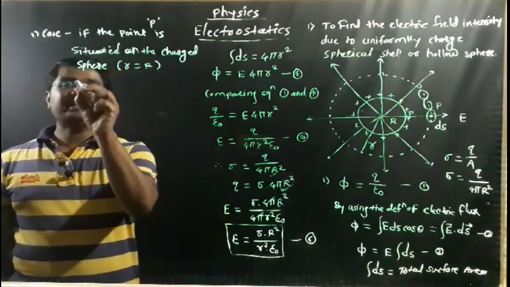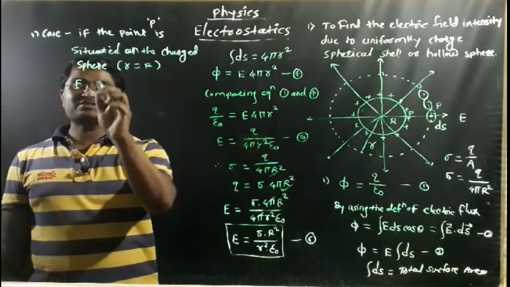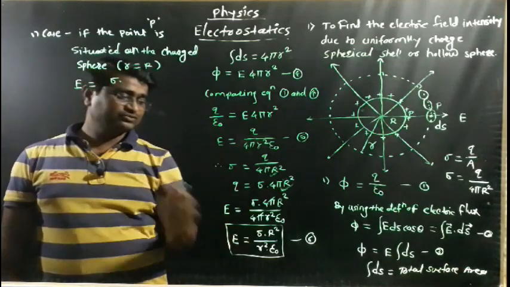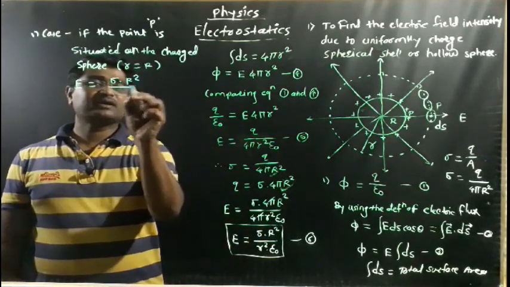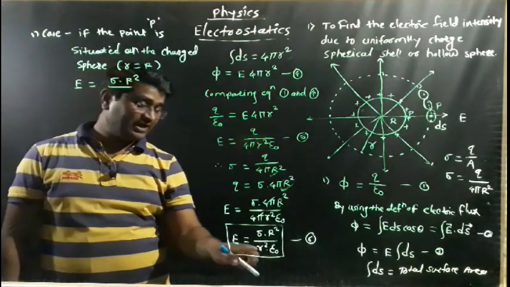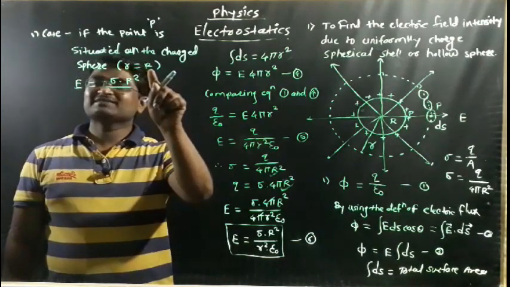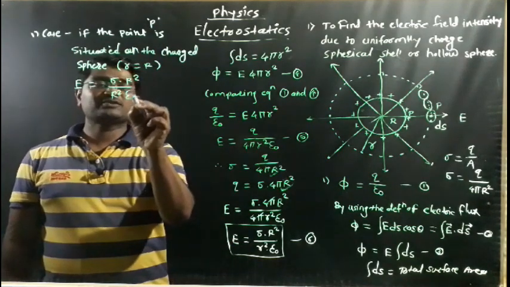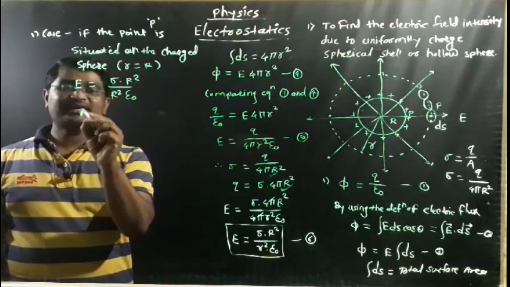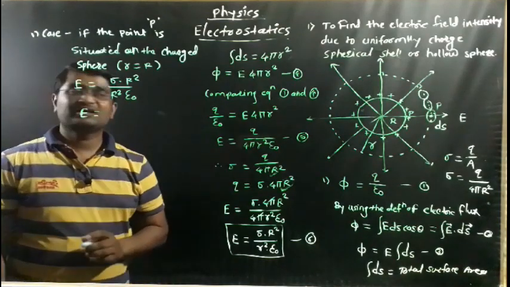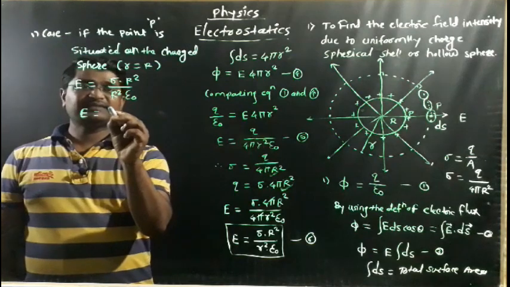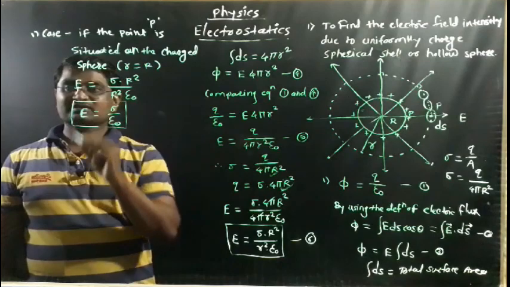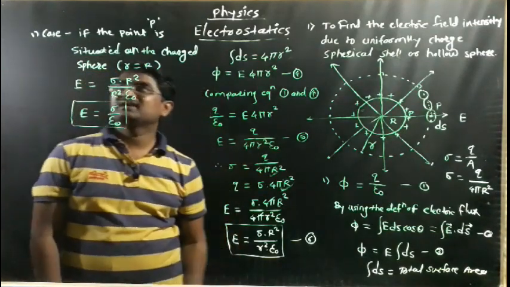Simply, the electric field on the charge sphere, this electric field E, is equal to, let's see the equation, sigma into capital R square divided by small r square into epsilon naught. But small r is equal to capital R, so it means capital R square into epsilon naught. So this capital R square will be cancelled and we find the electric field intensity on the surface of the charge sphere, and this is denoted by sigma upon epsilon naught. This is the first case. Okay, what happens when the point P is shifted? Second case.